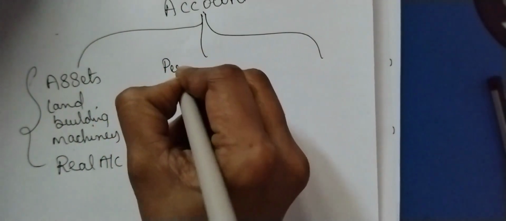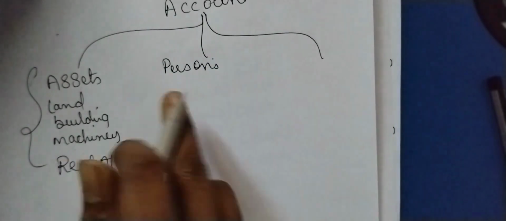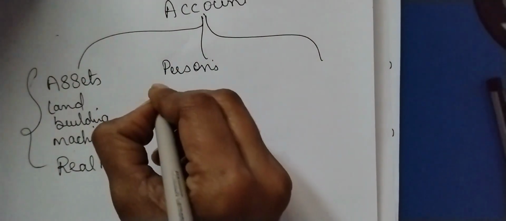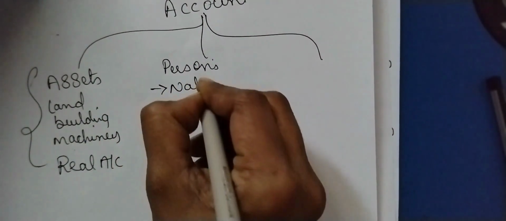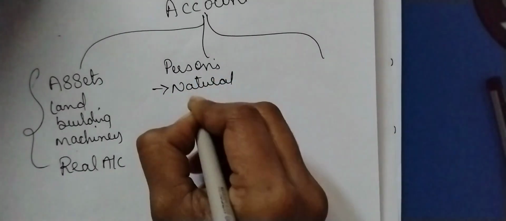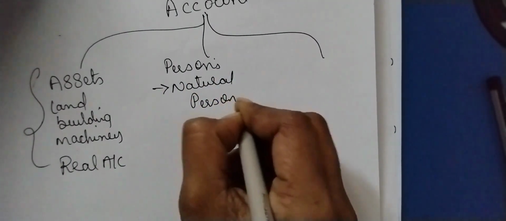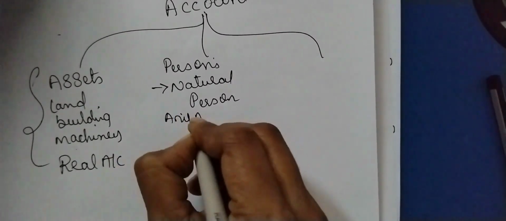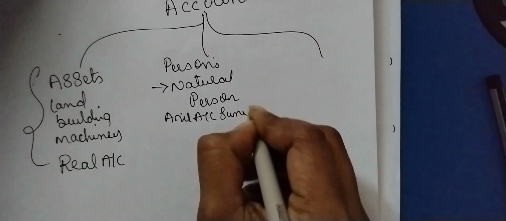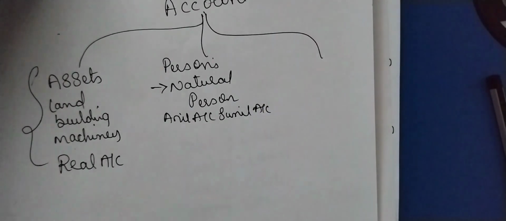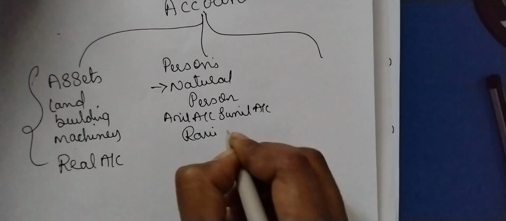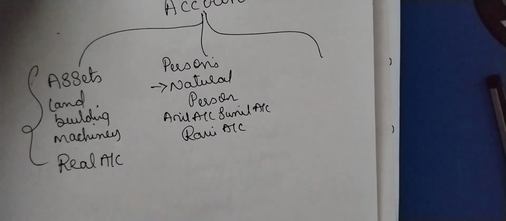Then to run a business we need persons. To purchase these assets also, a person is very important. Persons are classified into two. The first is natural person: Anil account, Sunil account, Ravi account all come under natural person.